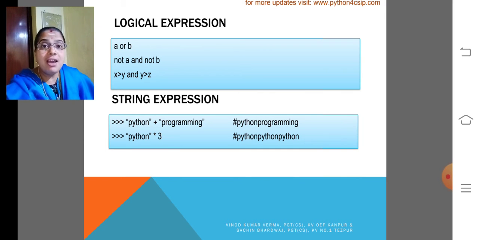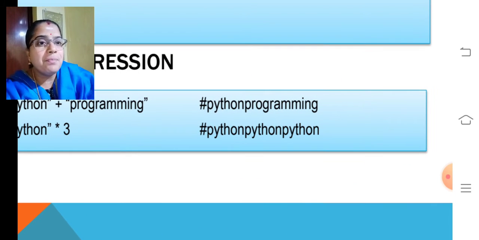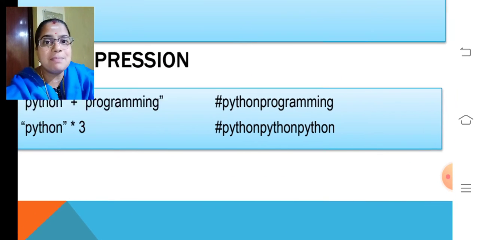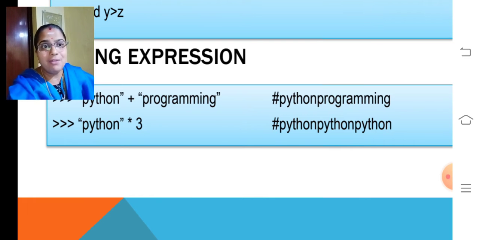But if you multiply the string with a number, an integer, what does it produce? Look at the output. Python, Python, Python. That is Python into 3. You will get 3 times Python without any space.